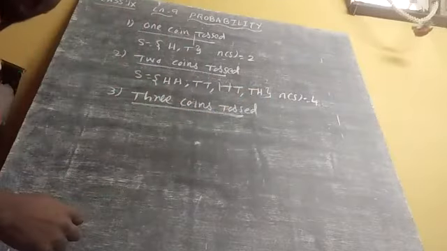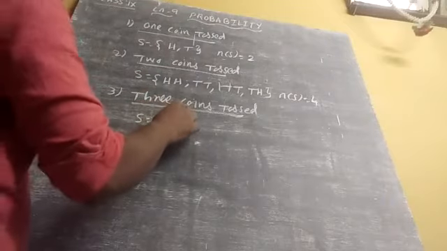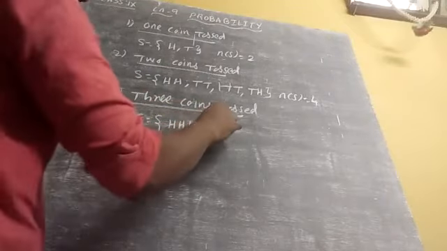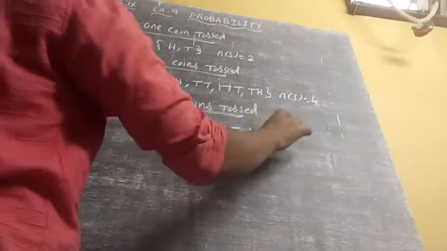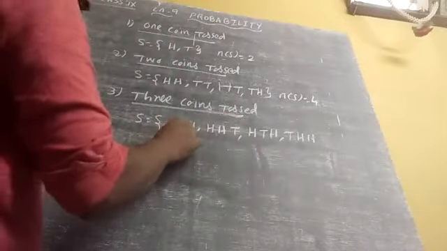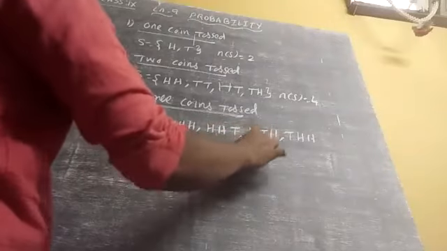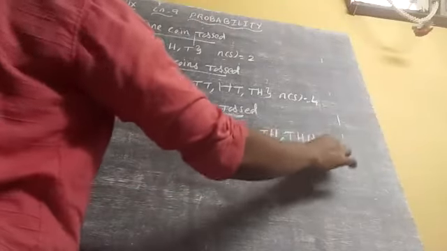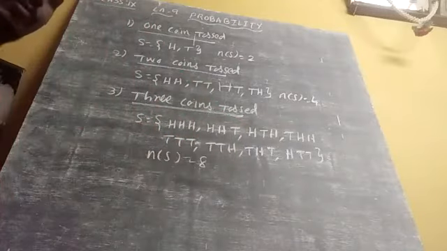Next, 3 coins. If 3 coins are tossed, what are the possibilities? Look at that. S is equal to all 3 heads; last one alone tail, center alone tail, and first alone tail; also all 3 are tails; last alone head, center alone head, and first alone head. So totally how much is there? n(S) is equal to 8 values. Okay.